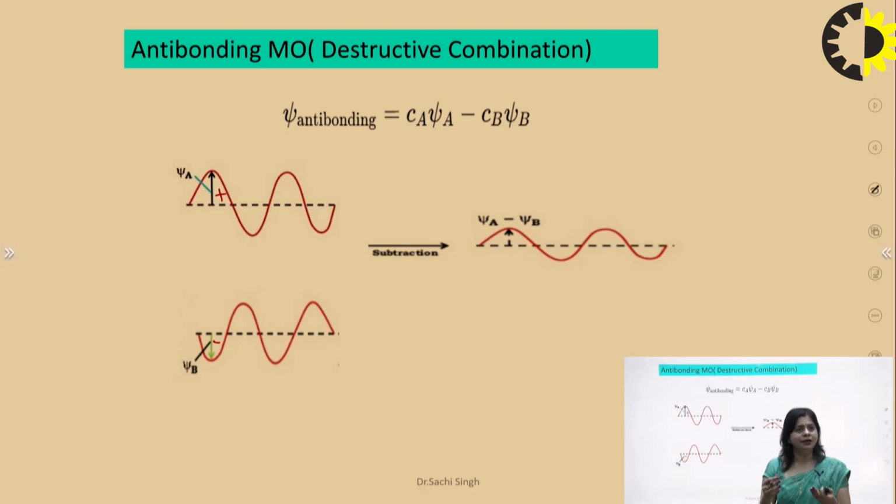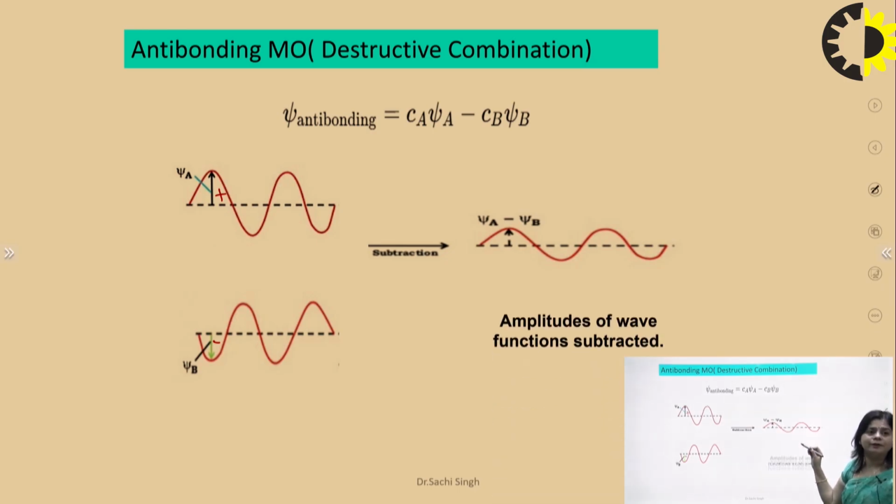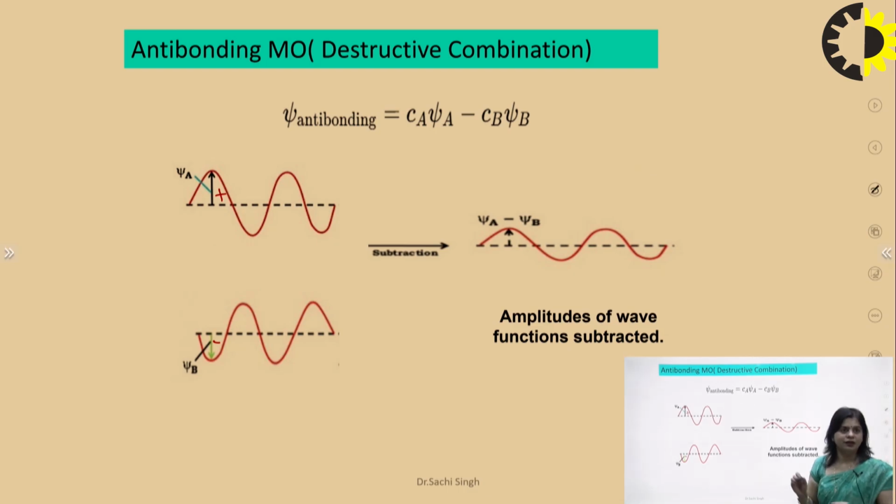What will happen? There is destructive interference. The net effect is psi A minus psi B, where the amplitude of the wave function is subtracted. So anti-bonding takes place by subtractive combination, when both wave functions are in different phases.